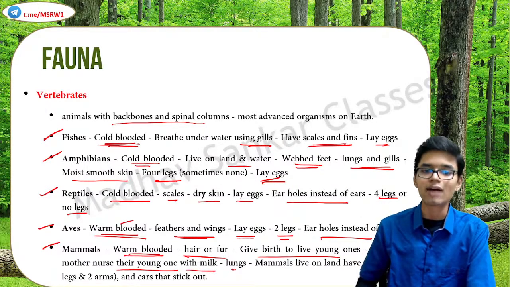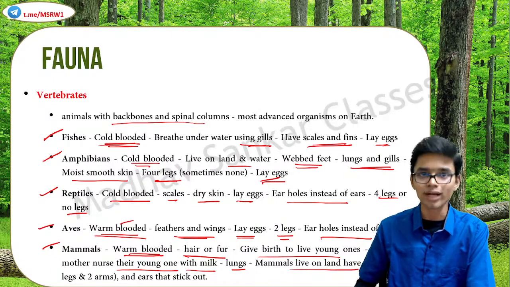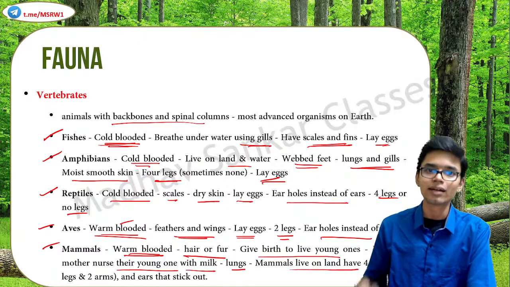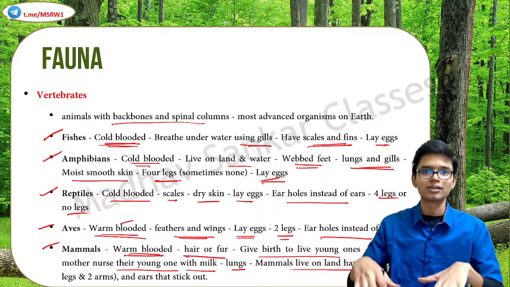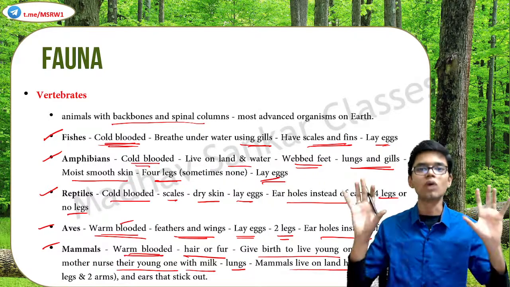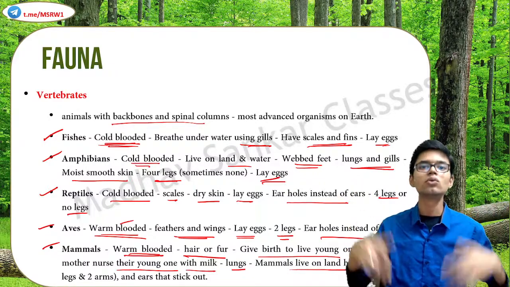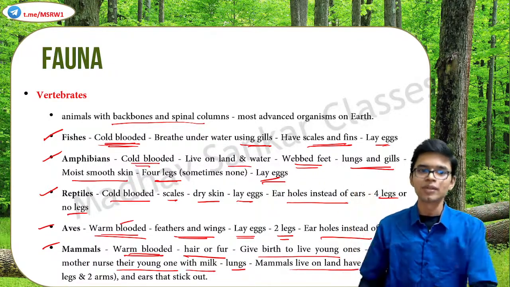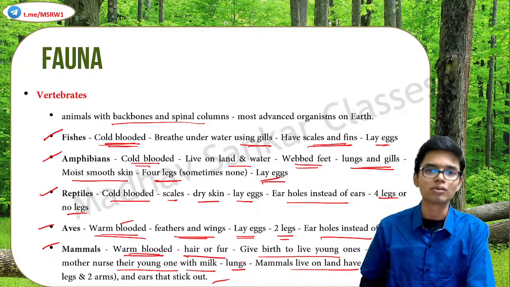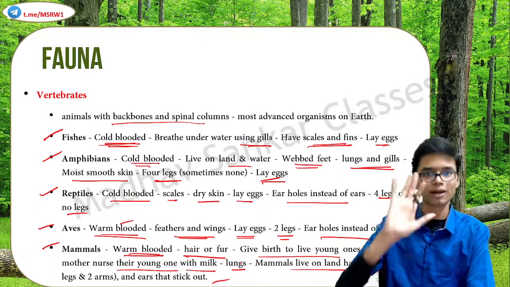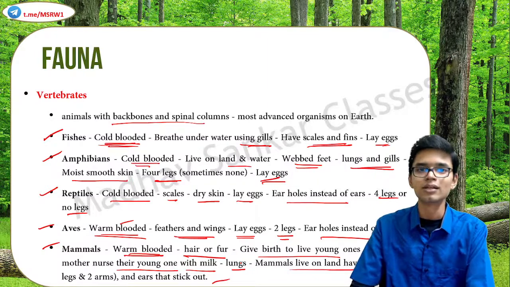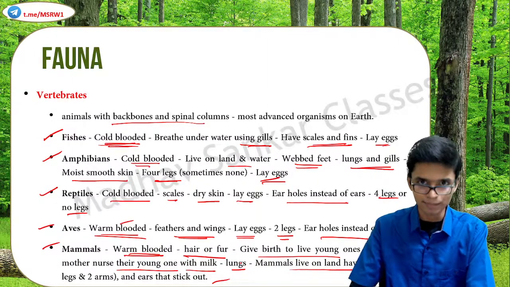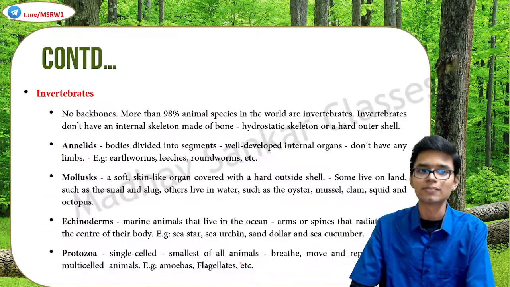Correct. They have lungs. Yes. Mammals live on land, have 4 legs or 2 legs and 2 arms. Correct. Tiger, lion, all these have 4 legs. Human beings have 2 legs and 2 arms. Chimpanzees have 2 legs and 2 arms. Correct. Then ears that stick out. Obviously, we have pronounced ears. So these are the subcategories of vertebrates.